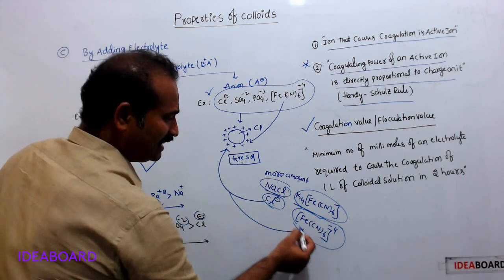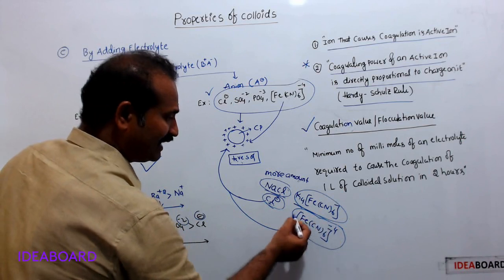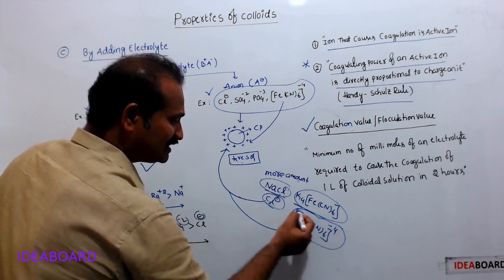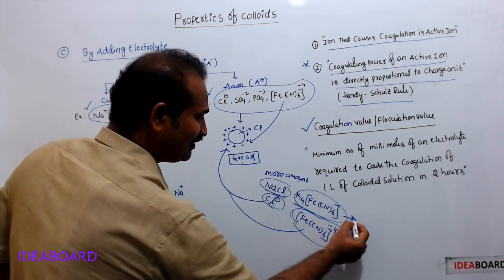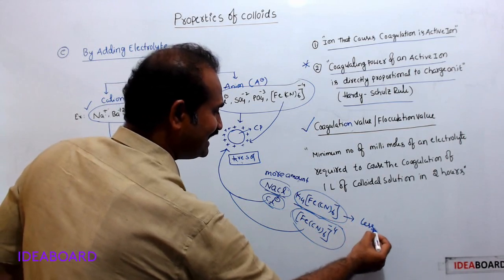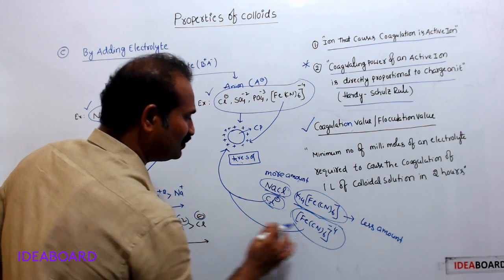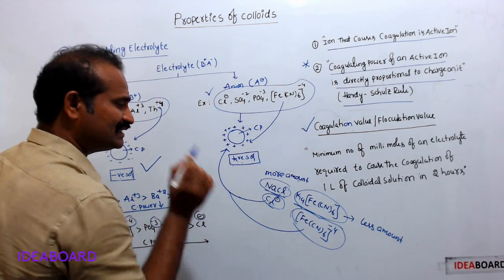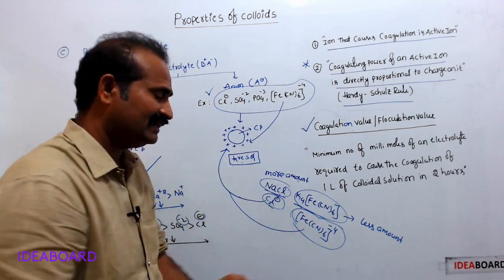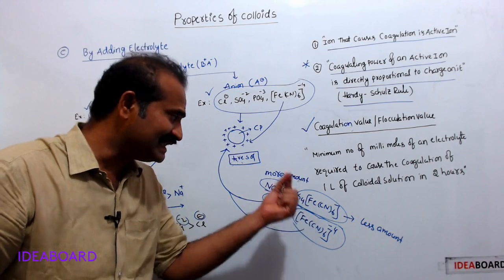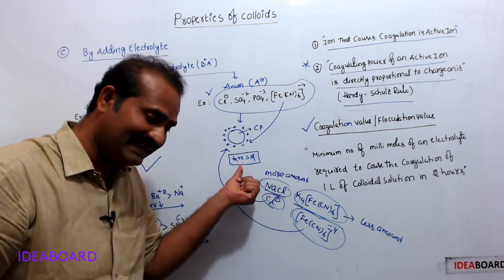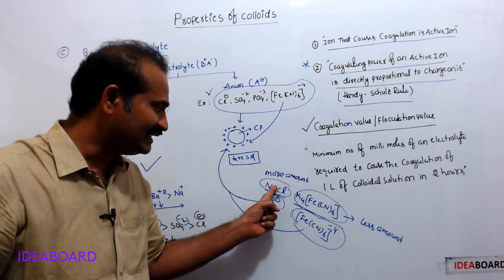See, this is the active ion here, its coagulating power is more. That's why this electrolyte needs less amount, which is enough to cause the coagulation of the positive sol. Therefore, different electrolytes are required in different quantities to coagulate a colloidal solution.